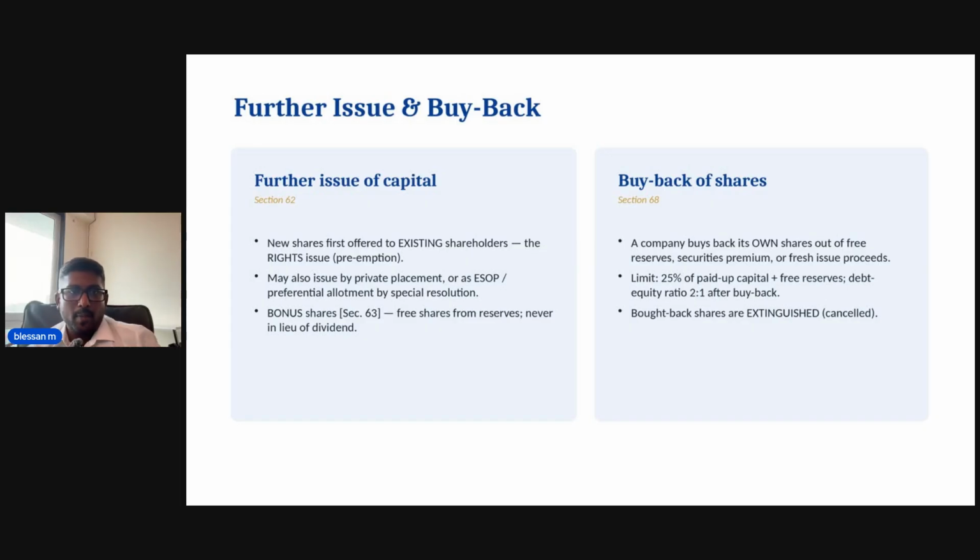Now, the important one: buyback of shares. This is when a company buys back its own shares. It can do this out of its free reserves, securities premium, or the proceeds of a fresh issue. Three numbers to memorize. The limit is 25% of the paid up capital plus free reserves. After buyback, the debt to equity ratio must not exceed 2 is to 1. And the shares bought back are extinguished, that means cancelled, gone forever.